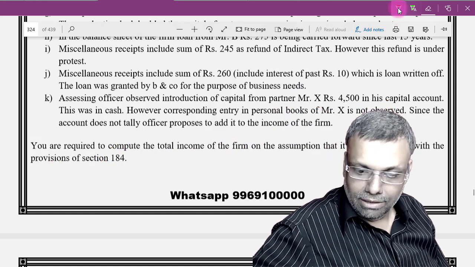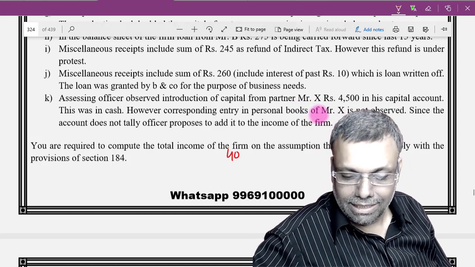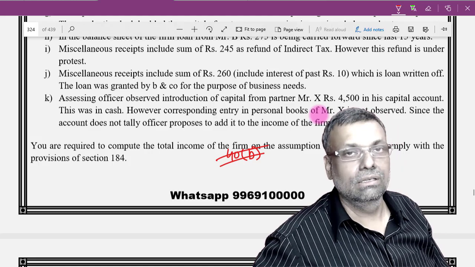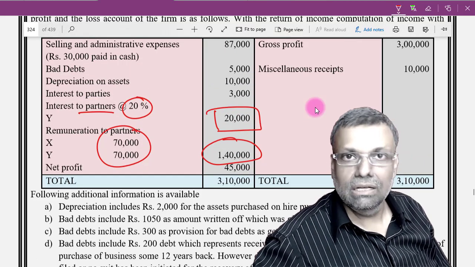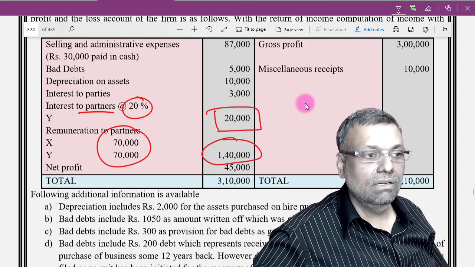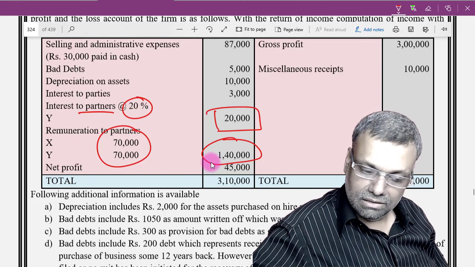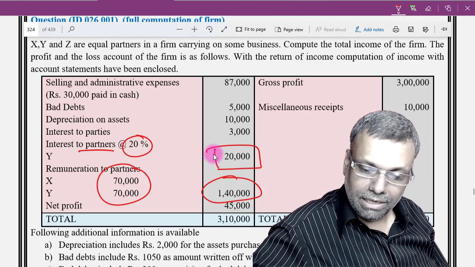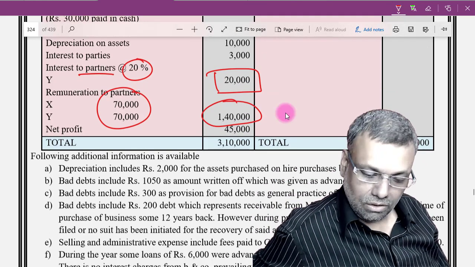So the first note, and the most important note in this particular question, is that section 40B adjustment, you have to forget it. Ultimately, I will not give any adjustment with respect to the partners' remuneration or interest. Section 40B I will not give. Now come to this particular question.